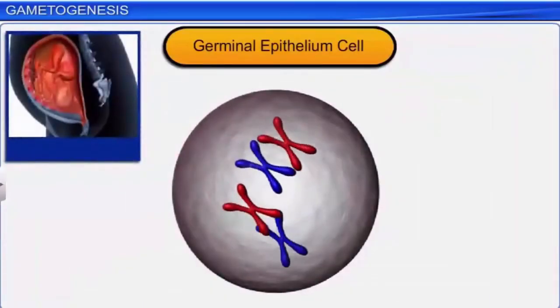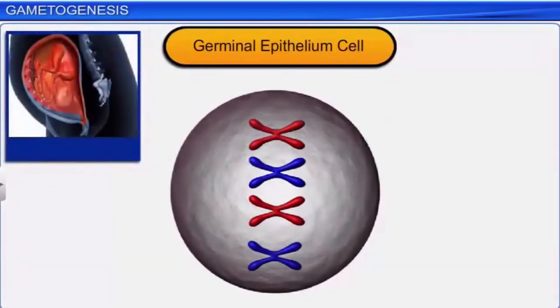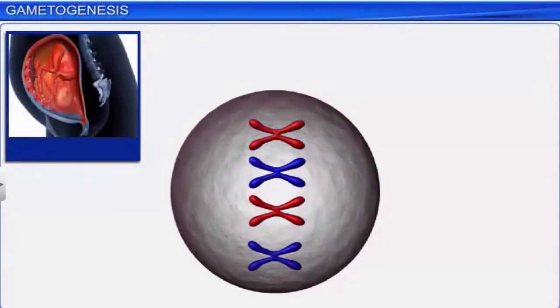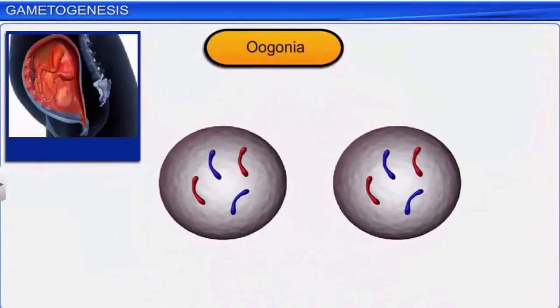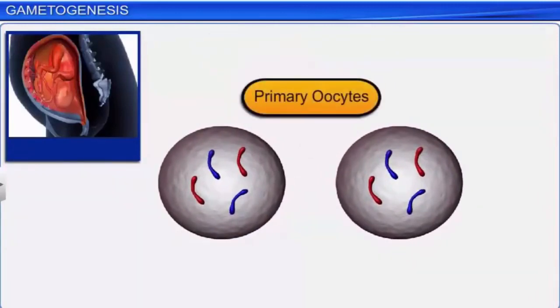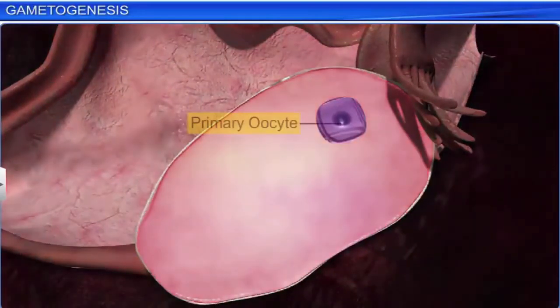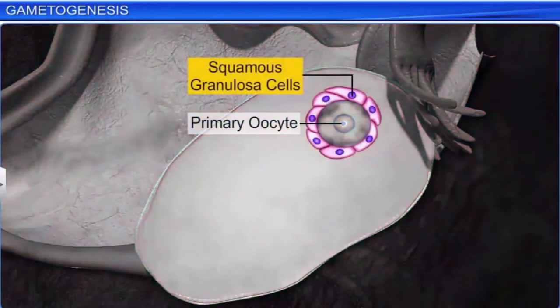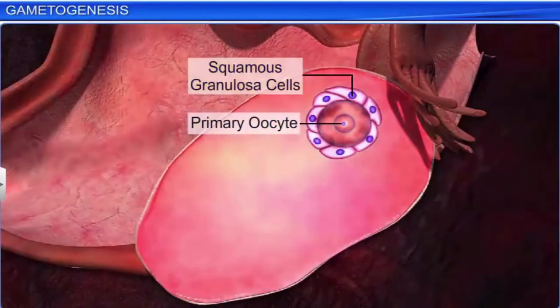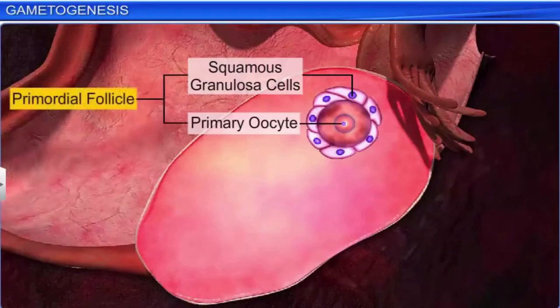When the germinal epithelium cells in the ovary of the fetus divide mitotically to form gamete mother cells called oogonia. A few oogonia divide again to form two immature cells called primary oocytes. The primary oocyte then gets enveloped by a layer of squamous granulosa cells, and together they make up the primordial follicle. The oocyte further develops as the fetus develops, but the granulosa cells do not change till puberty.